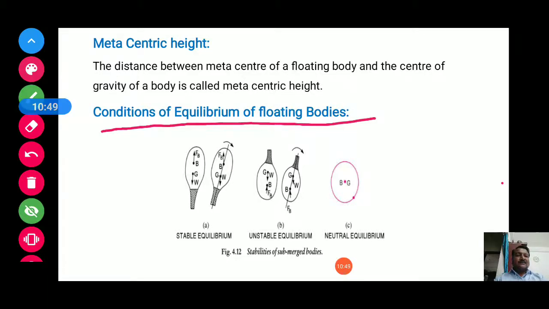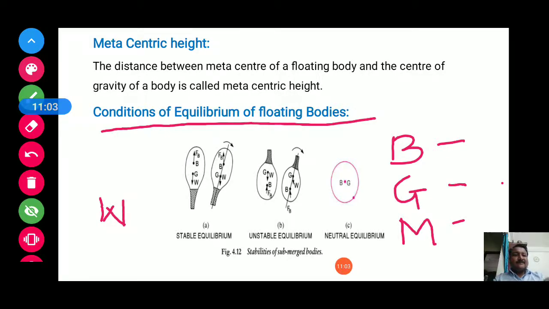Now see, before this we have to consider B as a buoyant point, G as the center of gravity, M as the metacenter, and W is the weight of the body. FB is the buoyant force. Buoyant point means where the buoyancy is acting.